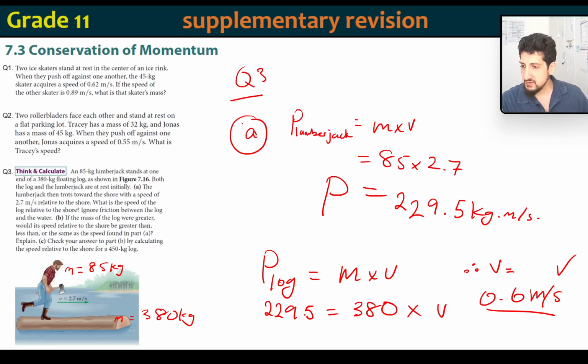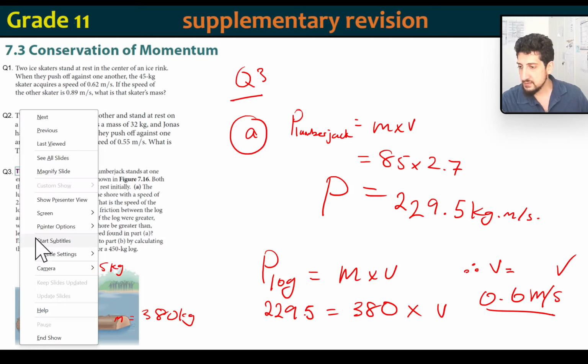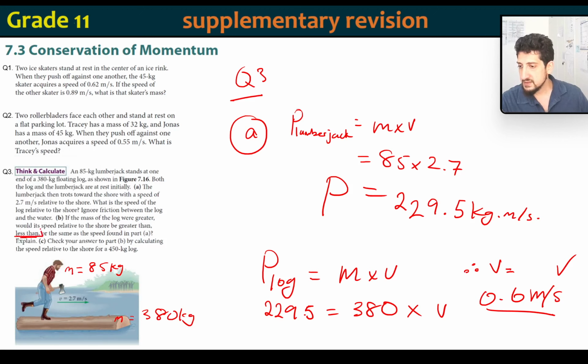Part B says, if the mass of the log were greater, would its speed relative to the shore be greater than, less than, or the same as before? Of course, if the mass increases, then the speed would be less. The answer to that one is less than. And it says explain. Well, because look, momentum equals mass times velocity. So if we increase the mass, the velocity decreases. That's all.